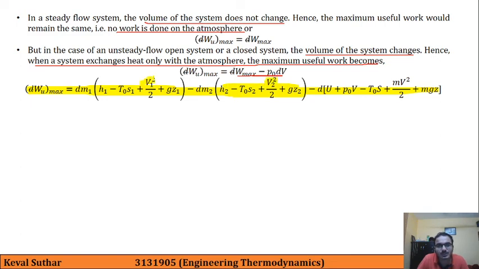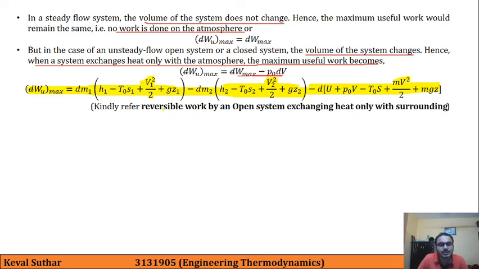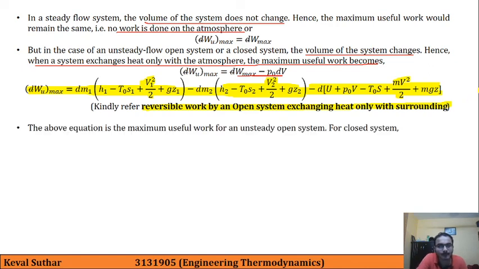So for this formula that is written over here, you need to refer a theory which is reversible work by open system exchanging heat only with the surrounding. And if you can wait, we will discuss this whole topic in our next lecture. So for time being, you can accept this equation to complete this theory part, and in our next lecture we will derive this formula. So the above equation is maximum useful work for unsteady open system.